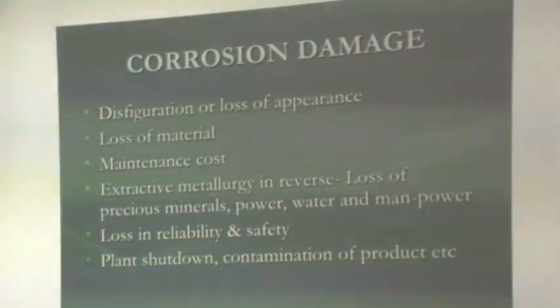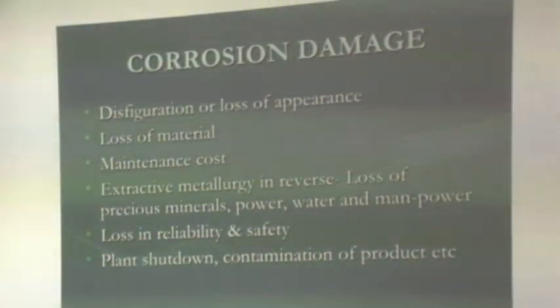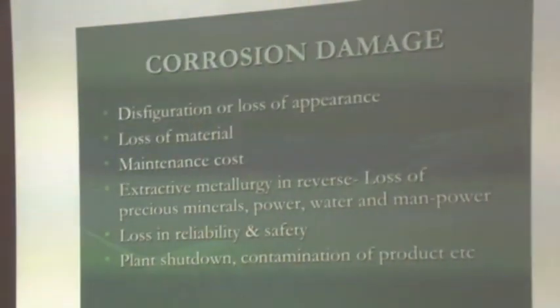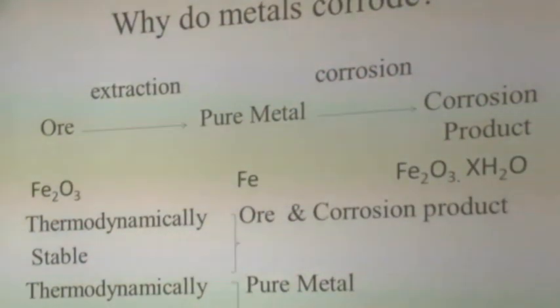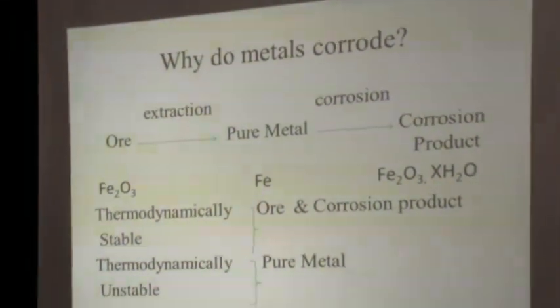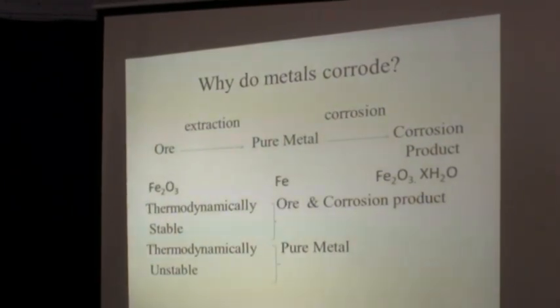And the last one is, it will lead to plant shutdown and indirect loss of product, that is economic loss. The shutdown will lead to product loss, and again the contamination of products, which are affected by the corrosion products formed along with the main material being prepared in the industries.